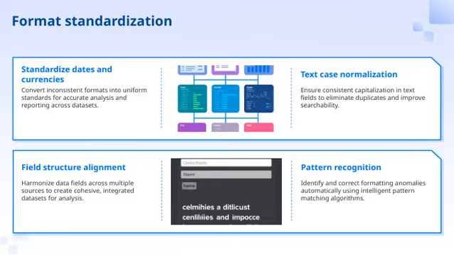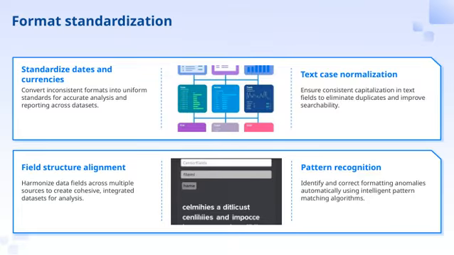Then we have field structure alignment. This involves harmonizing data fields across multiple sources, creating cohesive and integrated datasets. When everything lines up properly, our analysis becomes much smoother and more reliable.